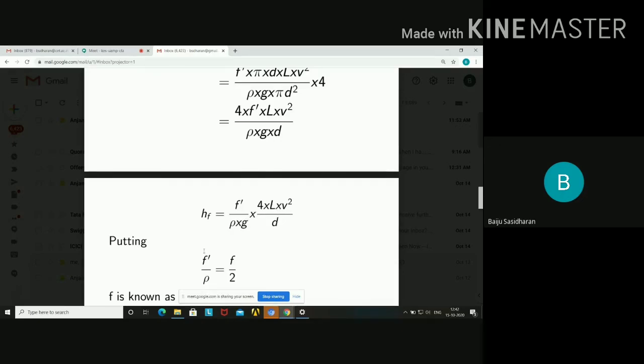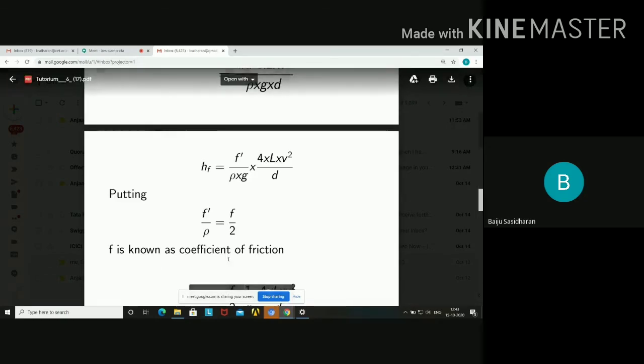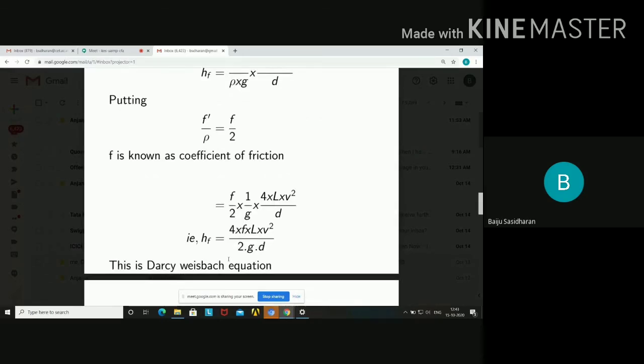But F dash by rho has another expression, F by 2. Putting F dash by rho equal to F by 2, where F is known as the coefficient of friction, the above expression becomes HF is equal to 4FL V square by 2gD.